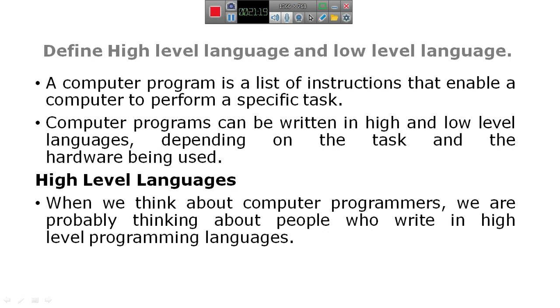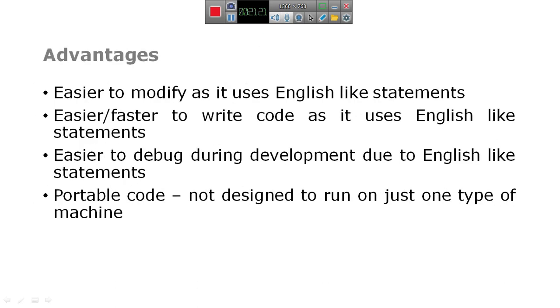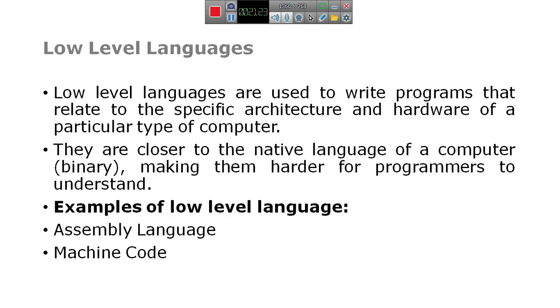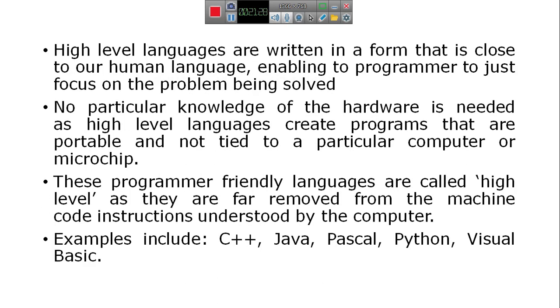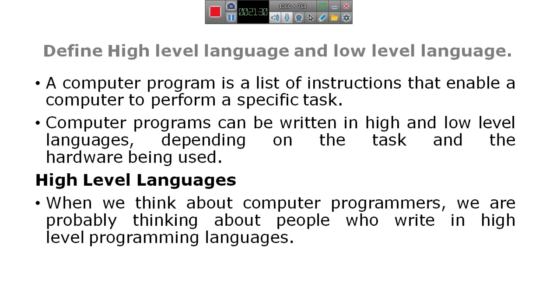The computer languages are classified into high level languages and low level languages. So what do you mean by this high level language?